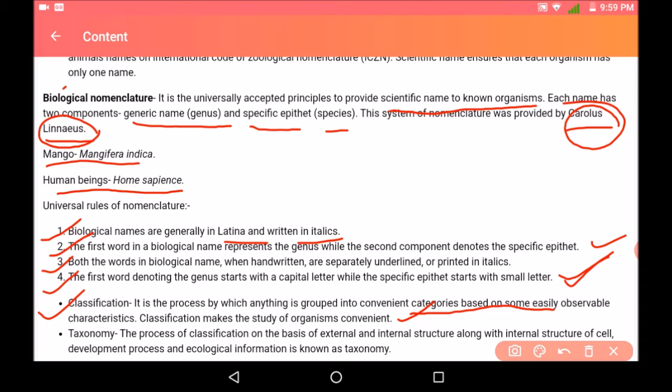Taxonomy is the process of classification on the basis of external and internal structure, along with the internal structure of the cell, developmental process, and ecological information. So taxonomy is also important because with the help of taxonomy we are studying the internal structure of the cell, various developmental processes, ecological information, etc.